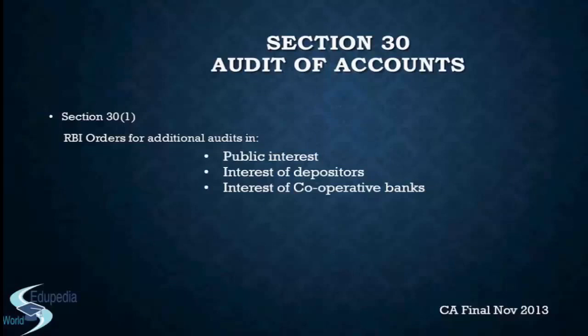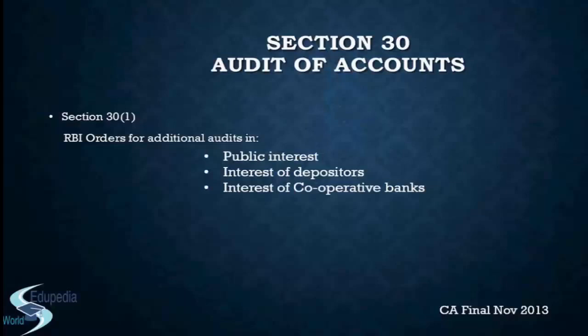And when RBI directs a bank to conduct an additional audit, RBI will also specify the transactions or the classes of transaction that will be covered in that audit, and also the period or various periods that will be covered, right? So these things are specified by the RBI. Now the question is, when does RBI ask the bank to get into a special audit, an additional audit, right?